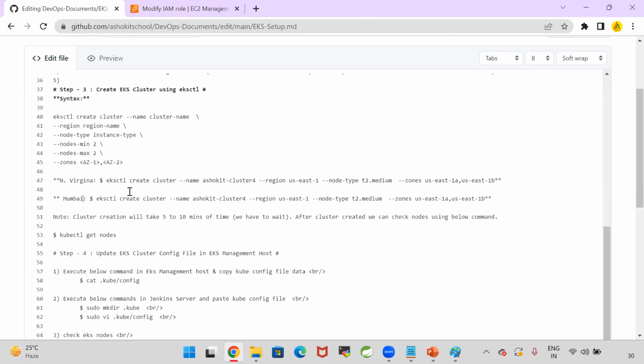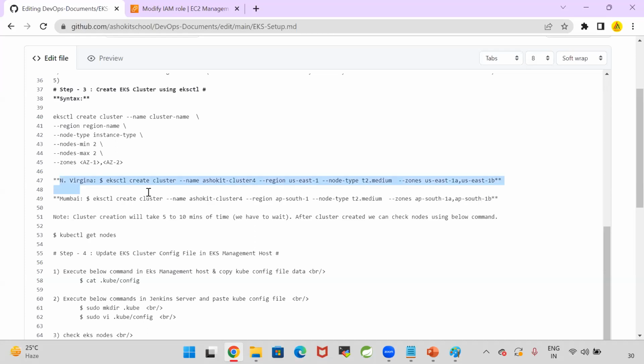If you want to go with the Mumbai region, then your region will be AP South 1, and your zones will be AP South 1A, AP South 1B. Right.